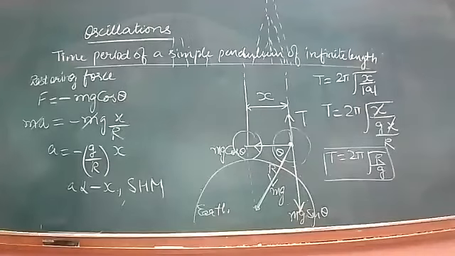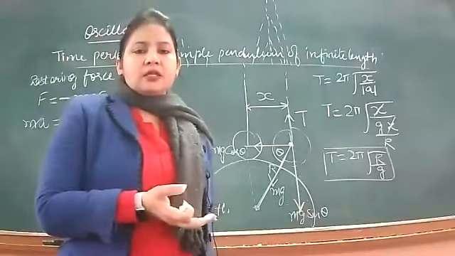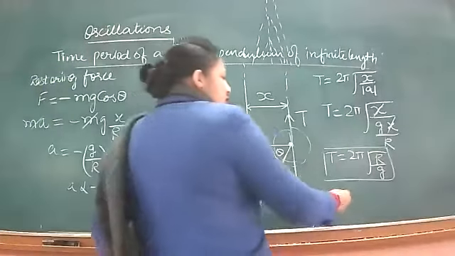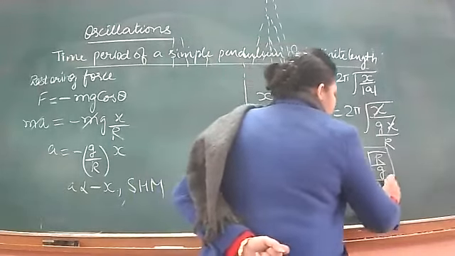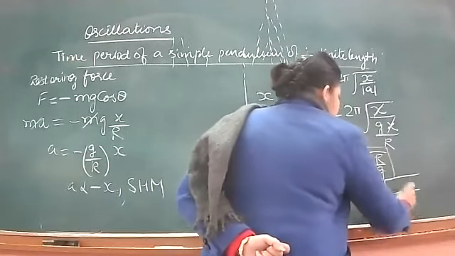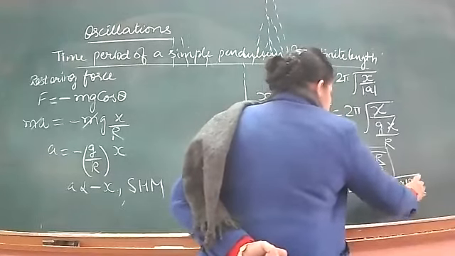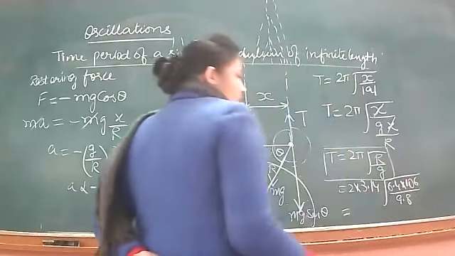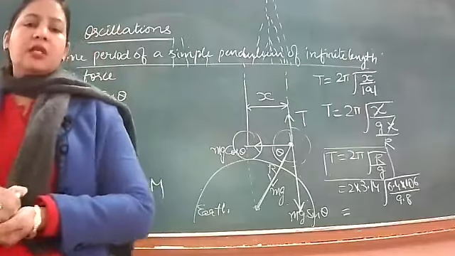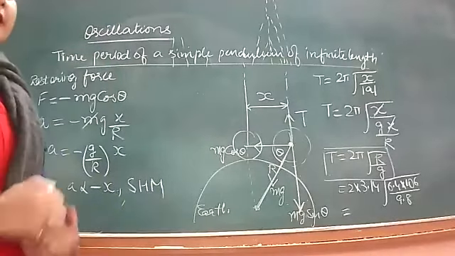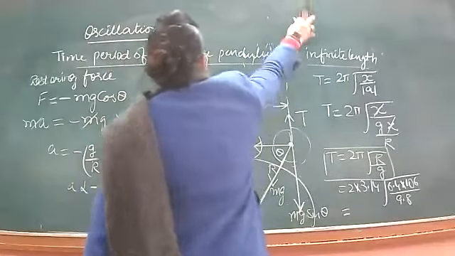Okay, students, fine. So now let us put in the values, because we have to prove that this is equal to 84.6 minutes. Put in 2 into pi 3.14, g is 9.8, and radius of Earth is 6400 kilometres, that is 6.4 into 10 raised to 6 metres. Solve this. It will first come in seconds, then we will divide by 60 to convert it into minutes. Solve this and tell me how much it is in seconds, then divide by 60 and tell me in minutes also.